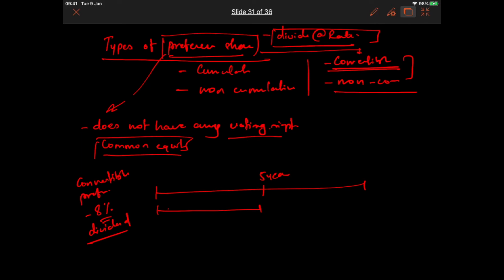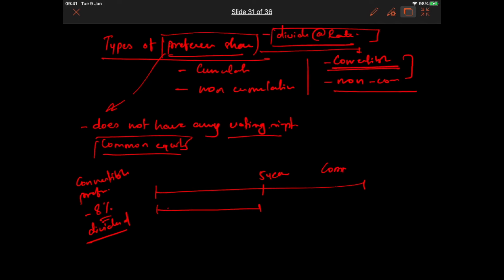Okay, and there will be option of converting this preference share into common equity. So beyond 5 year you will have an option to see it as common equity. Okay, so after 5 year you are not likely to get any fixed percentage dividend, but here onwards you will have voting right. So I hope this particular part is clear between convertible and non-convertible.